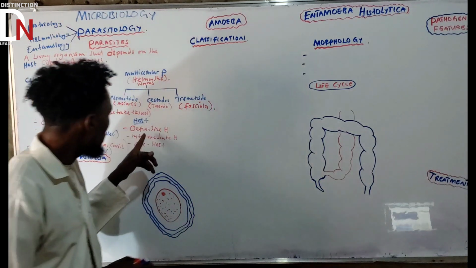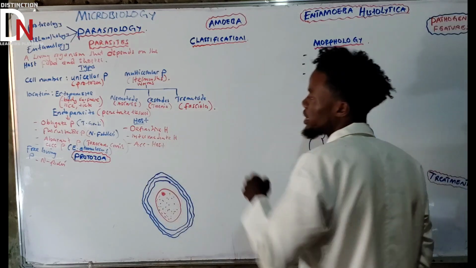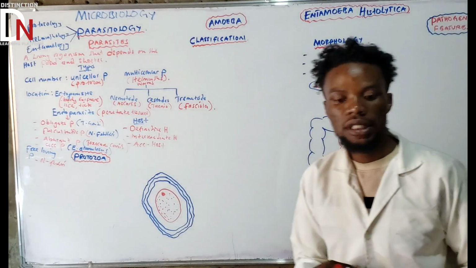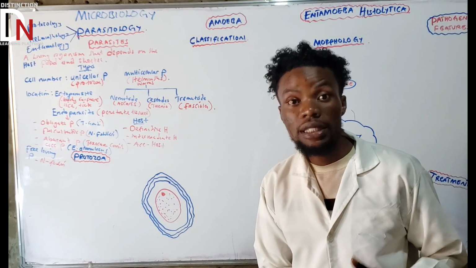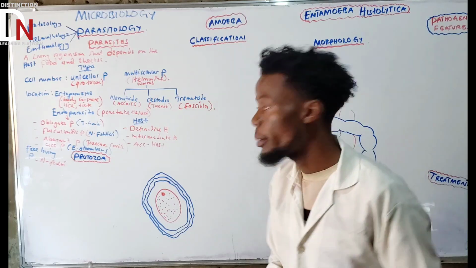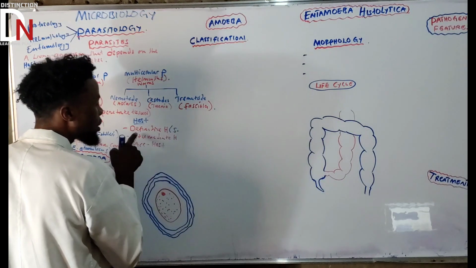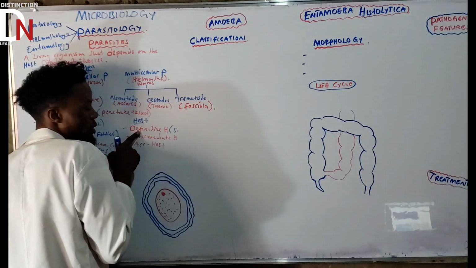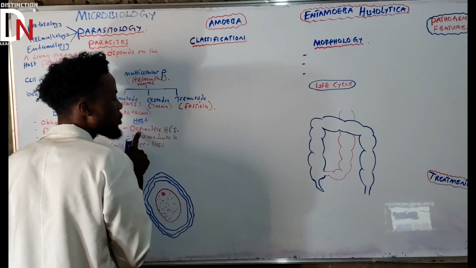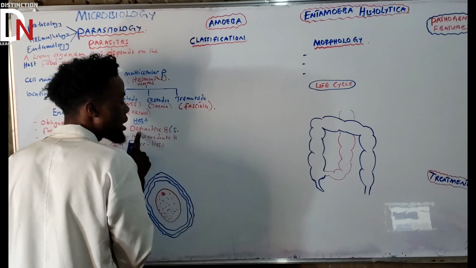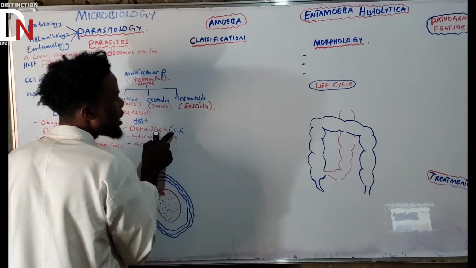Now, if you start with the definitive host, what is a definitive host? A definitive host is a type of host where sexual reproduction happens. So let's say SR, sexual reproduction.